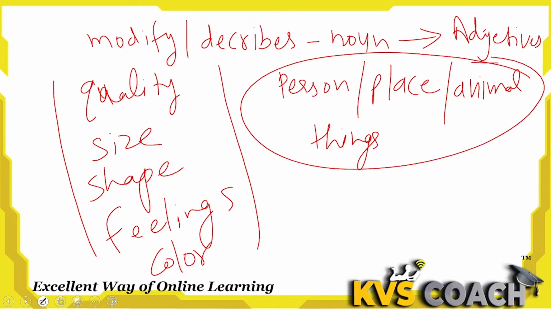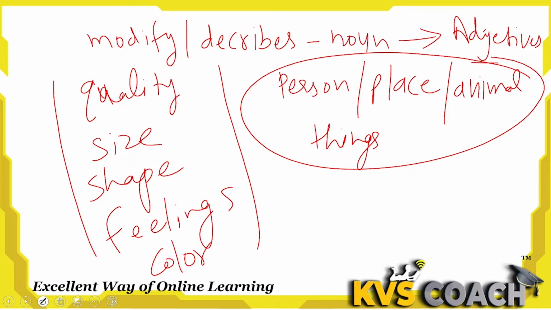If I'm talking about a location, there is a big house, so big is the adjective here. If I'm talking about today, I am very happy. Here it is happy. Happiness is defining the I. That's why I say I am very happy. So happy is an adjective, because my feeling is defined by the word happy.